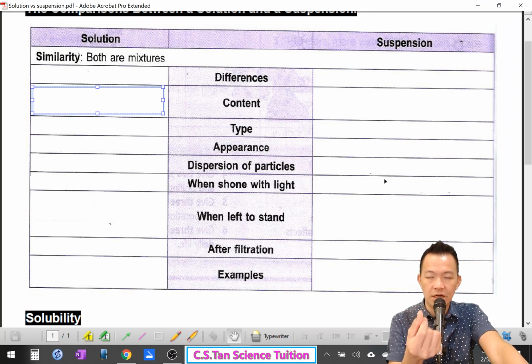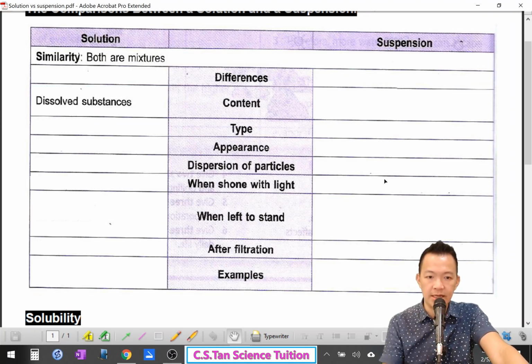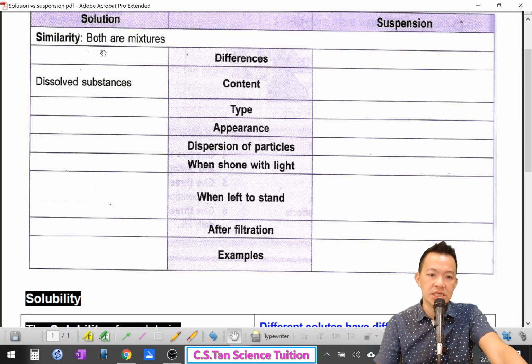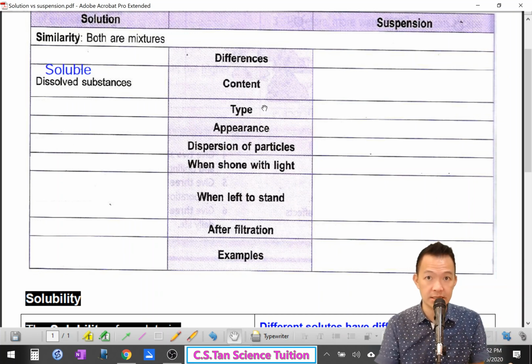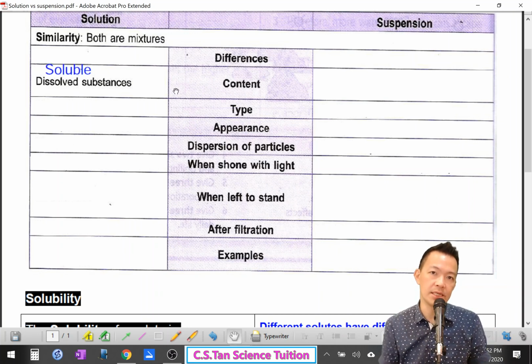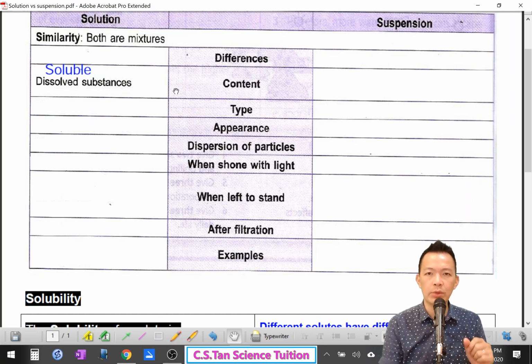Solutions are made up of soluble substances. 它里面都是能溶解的东西。They are made up of dissolved substances, or soluble substances. 能溶的东西。But what is meant by dissolved?